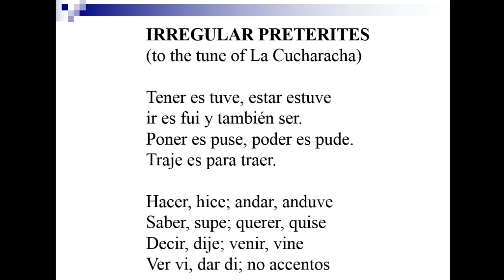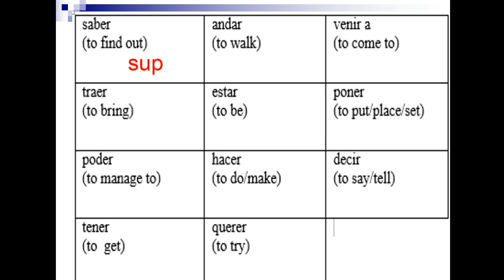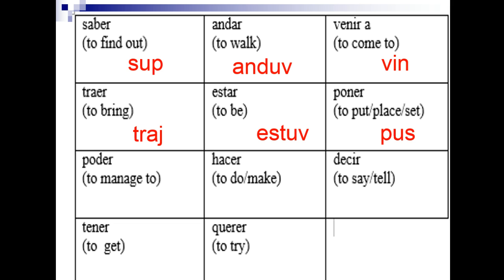So if you're looking at these verbs, what is the irregular stem that the verbs change into to conjugate and add my e ending? If you put saber sup, you're right. Andar goes to anduv. Venir goes to vin. Traer to traj. Estar, estuv. Poner to pus. Poder to pud. Hacer to hic. Decir to dij. Tener to tuv. And querer to quis. I totally made that up. I hope you enjoyed that.